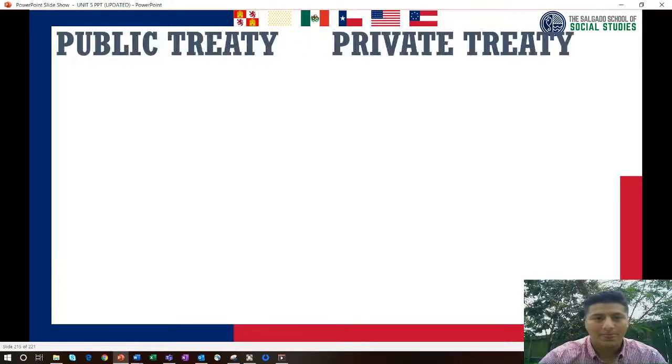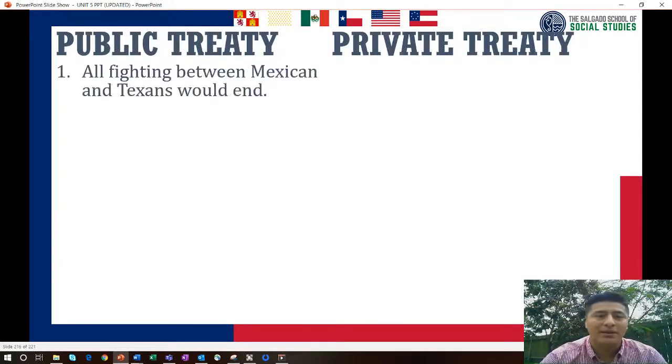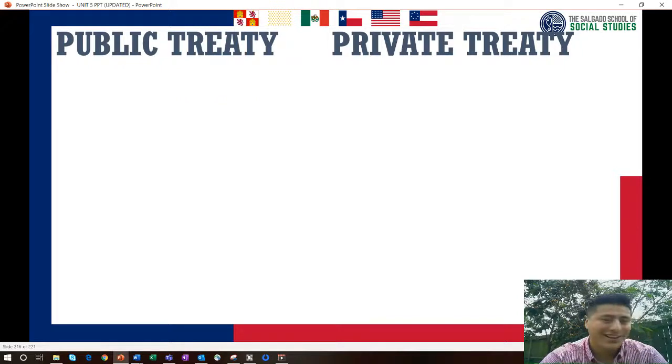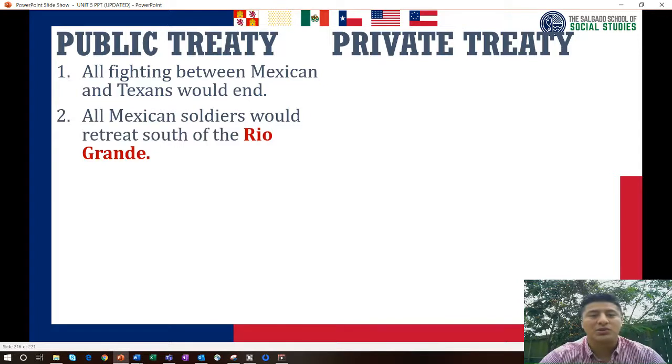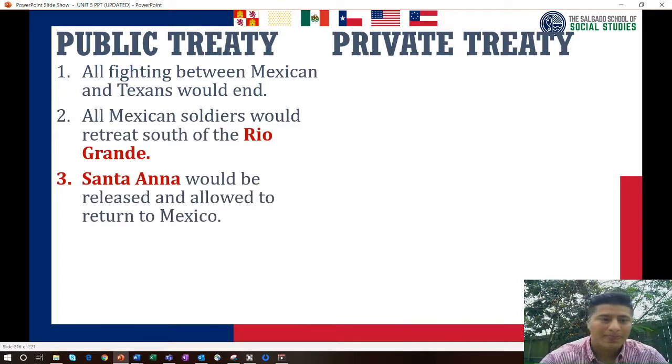Great. So let's go ahead and compare the public treaty and a private treaty. So, for the public treaty, all fighting between Mexican and Texans would end. All Mexican soldiers would retreat south of the Rio Grande. Santa Ana would be released and allowed to return to Mexico immediately.